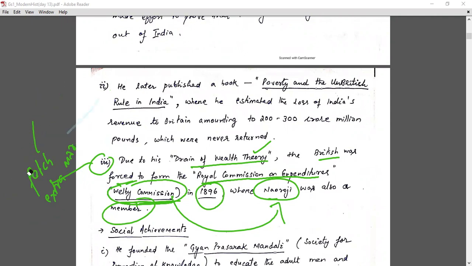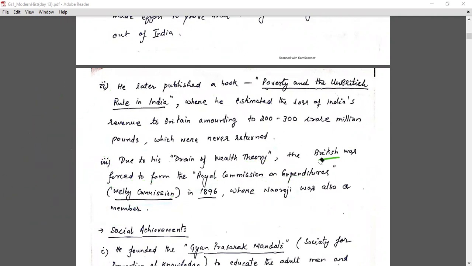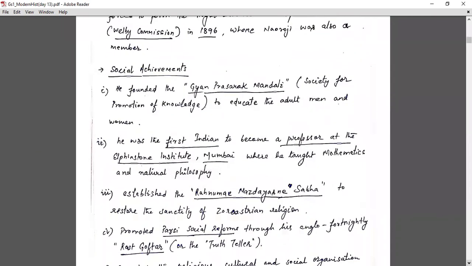Now, third is social achievements. In social achievements, he founded the Gyan Prasarak Mandali. Here also 2 to 3 points are common and 2 to 3 points are extra, and these points will help you in mains and also enrich your prelims, because they may ask you in the prelims exam too. The Gyan Prasarak Mandali is a society for the promotion of knowledge, to educate adult men and women. So for education we can put one point. Second, he was the first Indian to become a professor at the Elphinstone Institute, Mumbai, where he taught mathematics and natural philosophy.